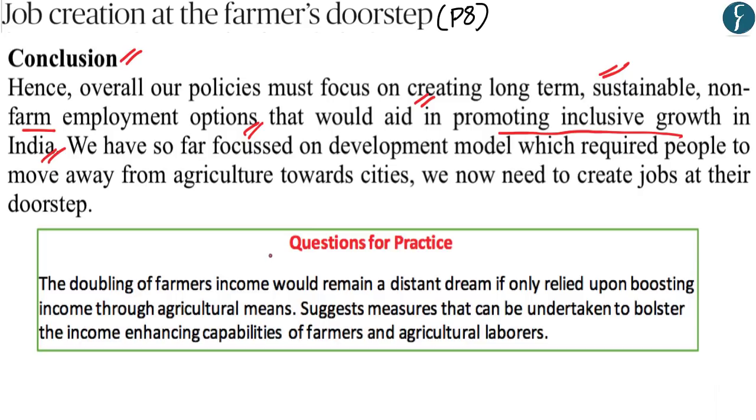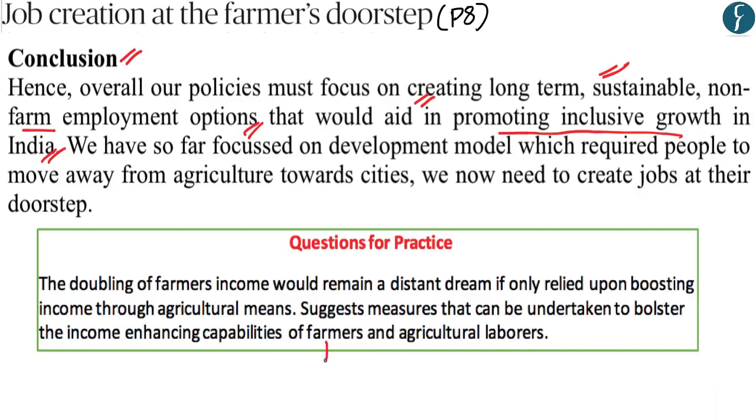Now main question for your practice is: the doubling of farmers' income would remain a distant dream if only relied upon boosting income through agricultural means. Suggest measures that can be undertaken to bolster the income enhancing capabilities of farmers and agricultural laborers. Wherein this article highlights two provisions that can be undertaken.